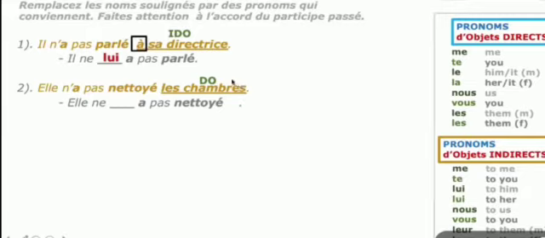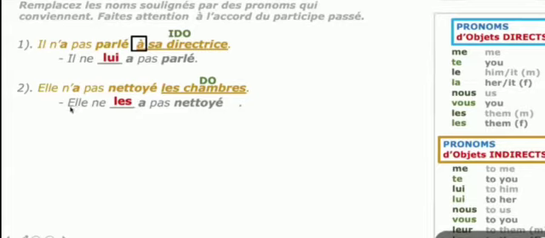Rooms is feminine plural, ending in es. So rooms is feminine plural, and "them" is les. The box is very, very important. Nettoyer, they are... les.